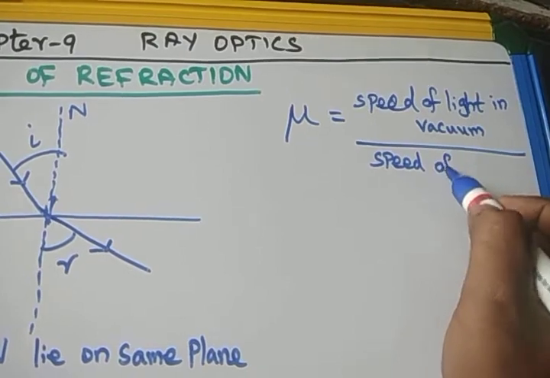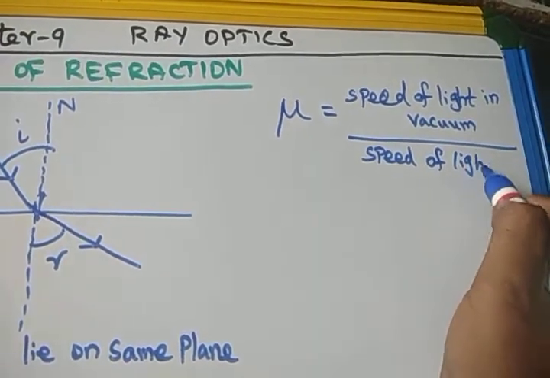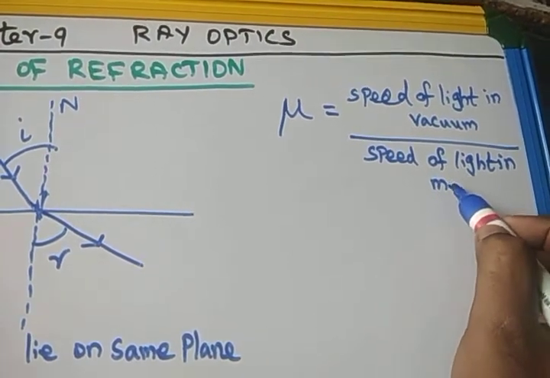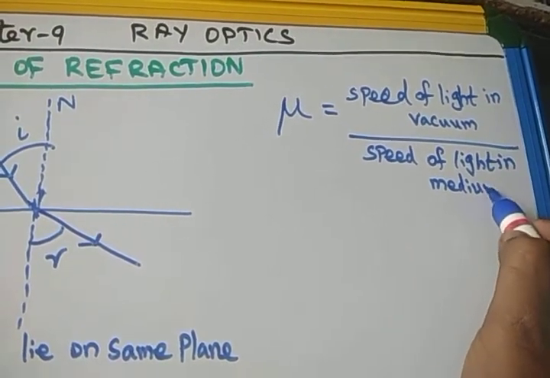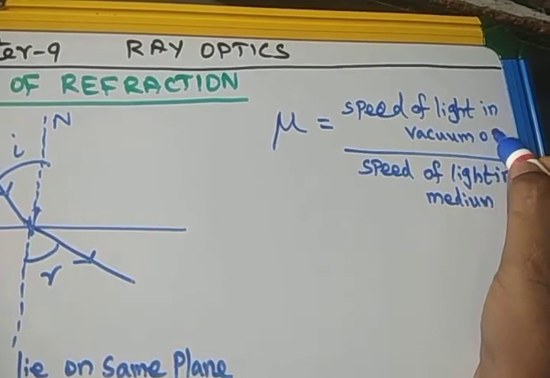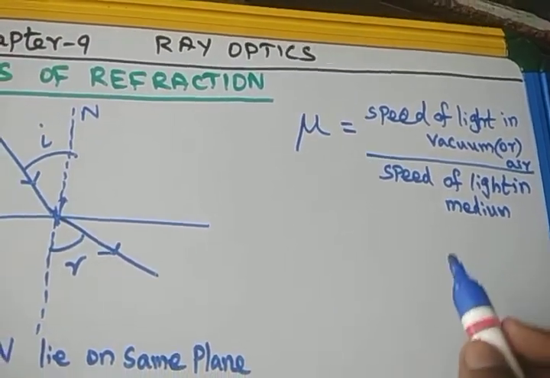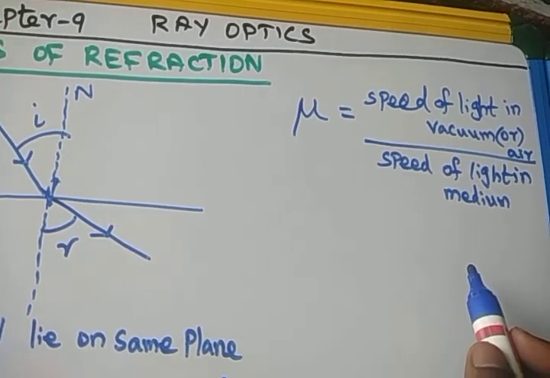Definitely there is a change in the speed of light when light travels from one medium to another, from vacuum to that particular medium. We can take the speed of light in vacuum or air, because in both cases the velocity of light is 3 into 10 power 8 meter per second.